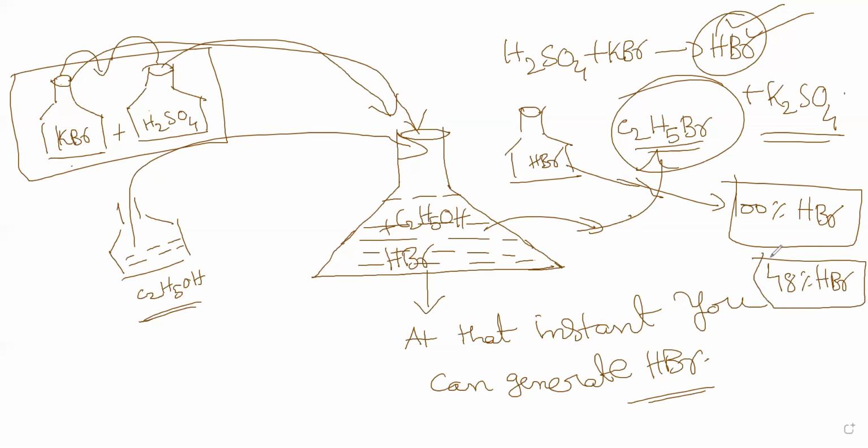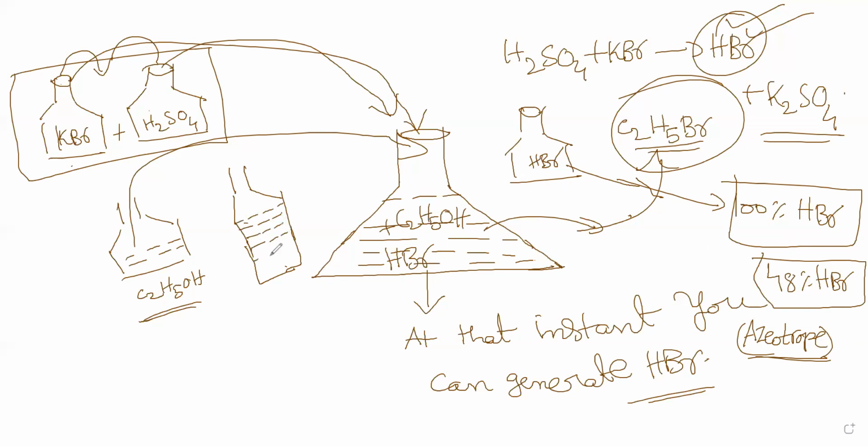Since only 48% HBr is available, what is 48% HBr? I will tell you. Why is only 100% HBr not available? That is the problem of azeotrope. You heard of it? What is the azeotrope? Azeotropes are actually constant boiling mixtures in solutions. So at 48% HBr, the rest 52% water will stay as it is with it.